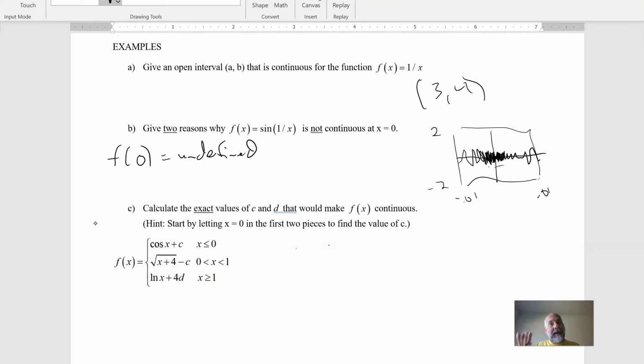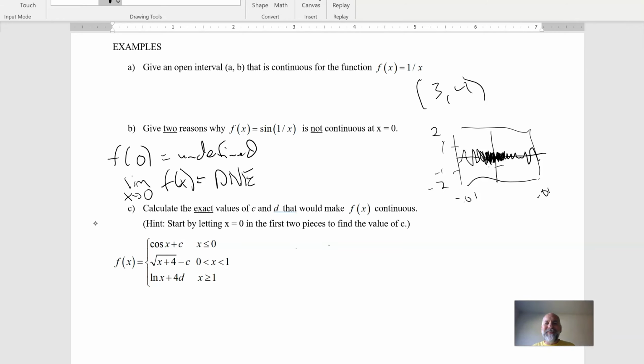So it's going up and down and up and down between negative 1 and 1. That was my top and my bottom there. An infinite number of times in that little space right around 0. No matter how close you get, as long as you've got an open interval including 0, you're going to see an infinite number of oscillations. Even if you get closer, it's still doing this. So, why is this important? Well, that means there's also no limit. The limit as x approaches 0 of f of x does not exist. There's no limit at 0.